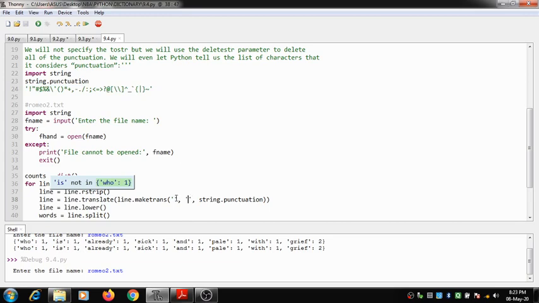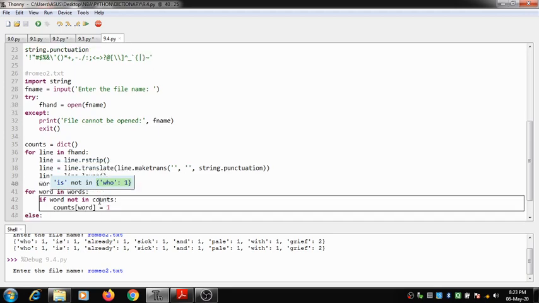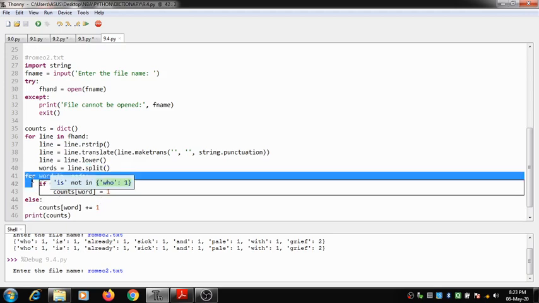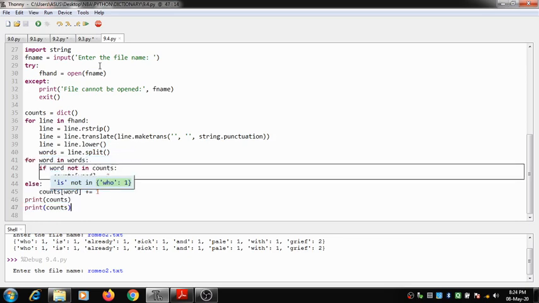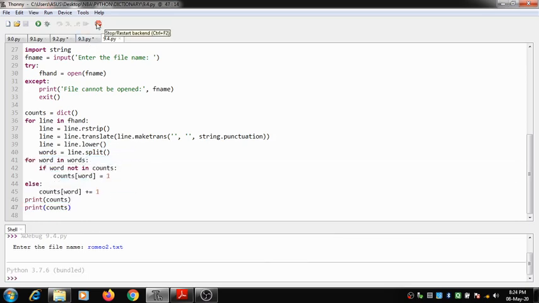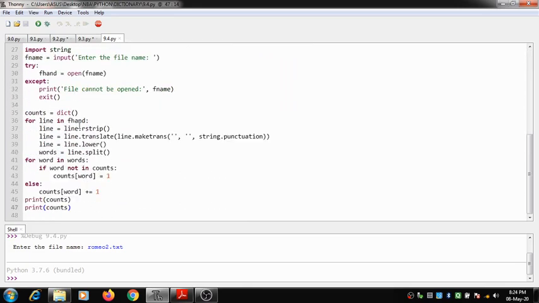Okay, we are going to remove the punctuation marks, and after that I'm going to use a function called lower, which will convert all the words present in the line into lowercase, and then using the split function we are going to split each word present in the line into a separate one, and then this particular code is going to check the occurrences of words in that particular line. So this is how we normally use the advanced parsing concept using the dictionary.